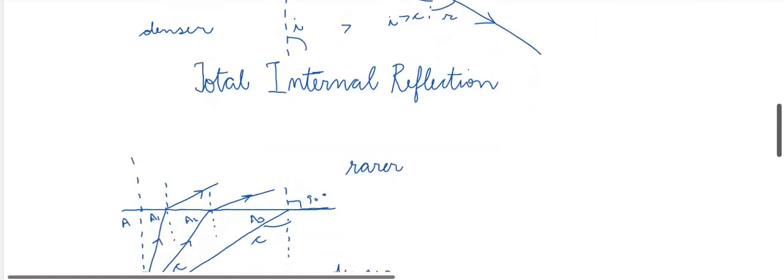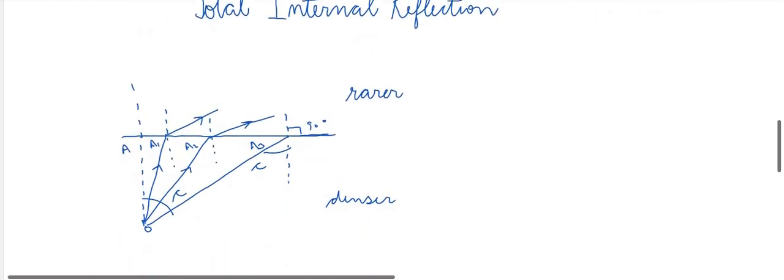We are applying this in this diagram. Let us name this medium as medium A and this as medium B. Refractive index of medium A is mu A and refractive index of medium B is mu B.